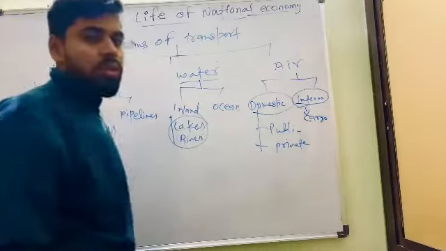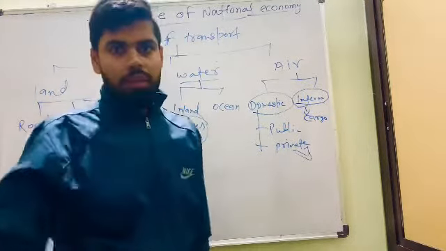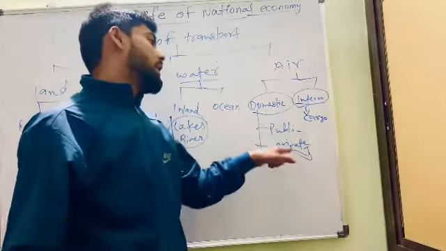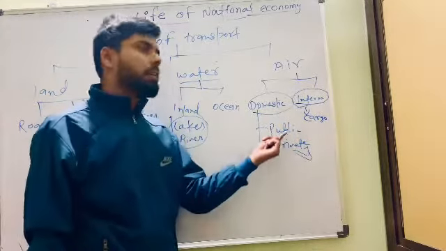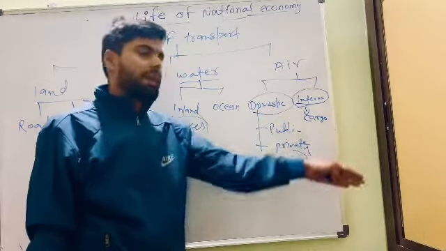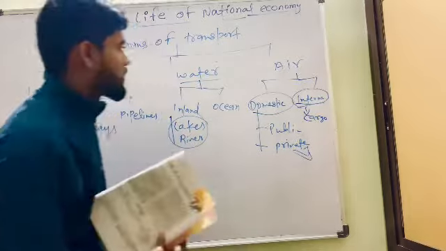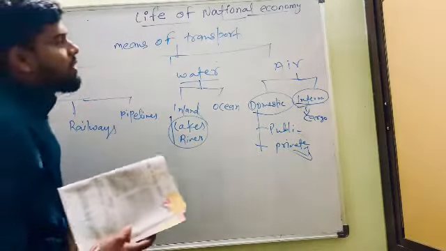Domestic, which are again two things: public undertaking and private undertaking. Private is like Air India, Indigo. They all are private, and public, that is under the government, is also involved. It means government is also in a partnership with that. Okay, airlines. So this is the mode of our transportation.